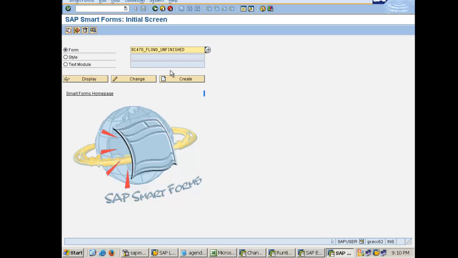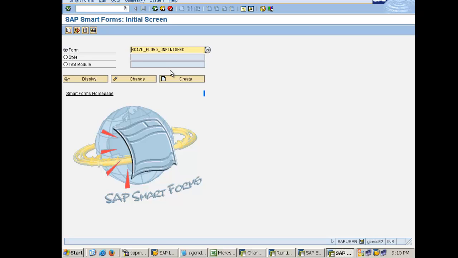Now the other difference, SAP script needs at least one main window. Smart form can be created without a main window. So these are two major differences which you should remember. Rest everything you will feel when I create a smart form, and you'll see the easiness which we get while working on the smart form.